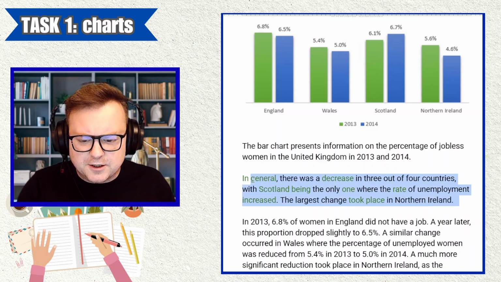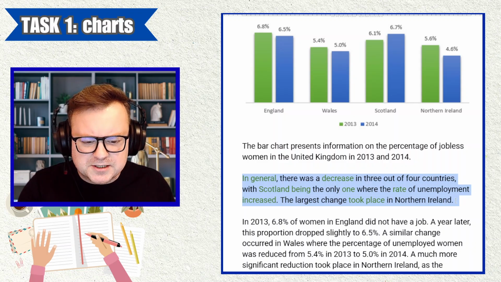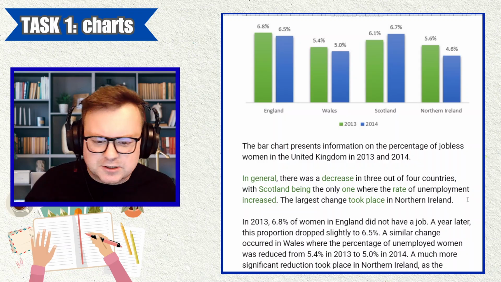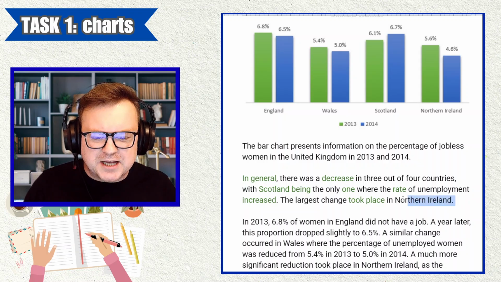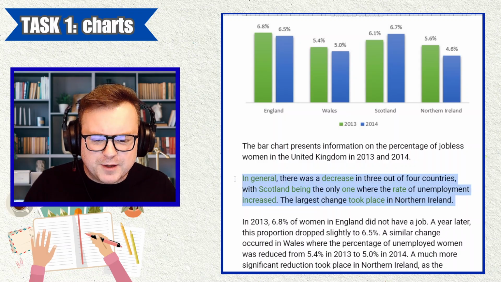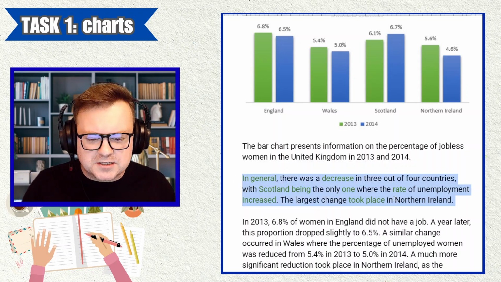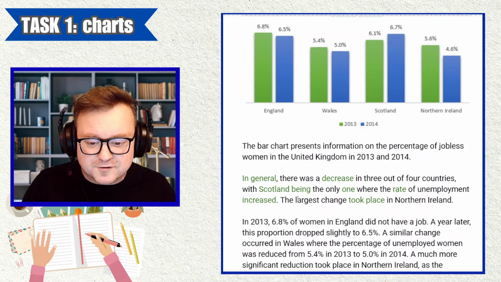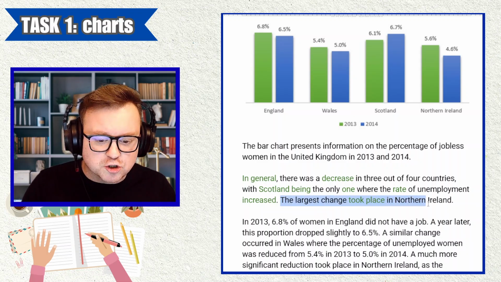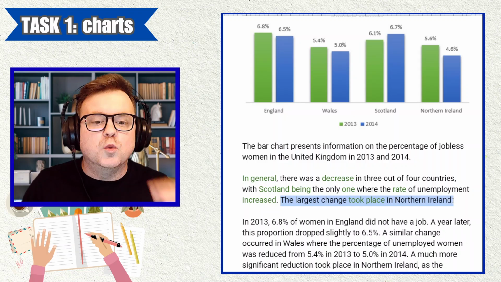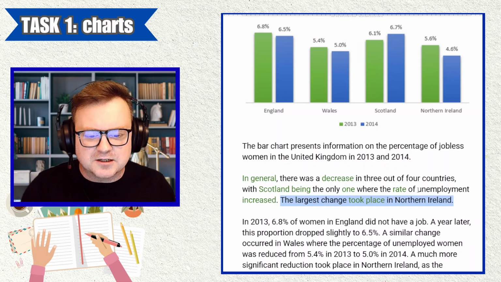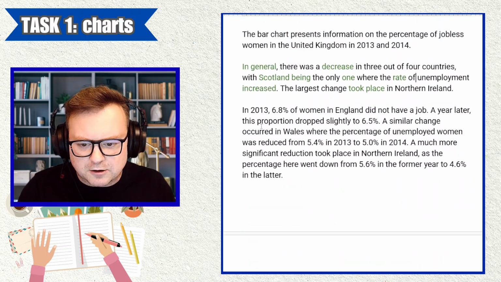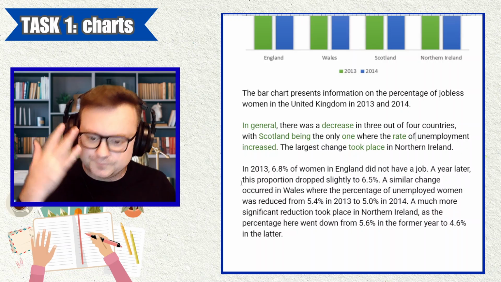Okay, really nice overview. I love how simple it is, how easy it is to understand. It's really grammatically accurate. And I love the fact that the candidate doesn't give away too much information here. The candidate knows that this is the overview. They don't need to provide too much information. It's enough to say the largest change took place in Northern Ireland. Great. We'll get into that statistical data, into the statistical details, hopefully in these next 2 paragraphs. So let's have a look.